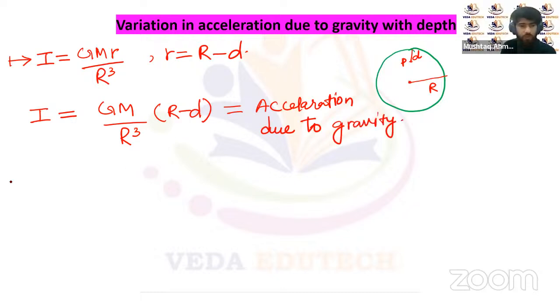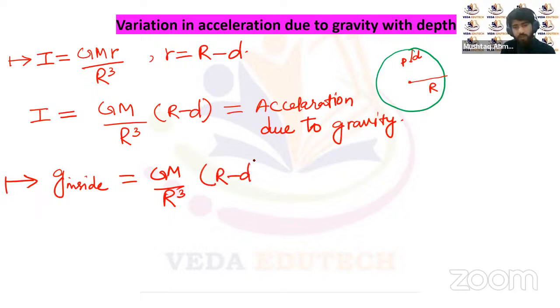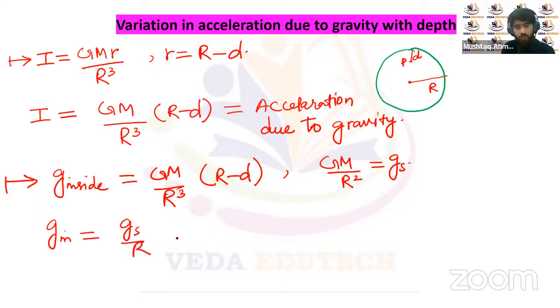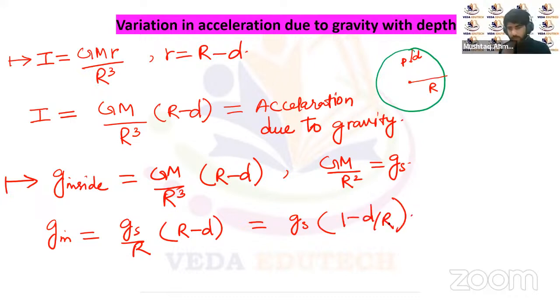So G inside will be equal to GM upon R cube multiplied by (R minus d). Now we know GM by R square is equal to acceleration on the surface, that is Gs. So we can write G inside equal to Gs upon R into (R minus d), or it can be written as Gs into (1 minus d upon R). So this is the acceleration due to gravity at a depth.